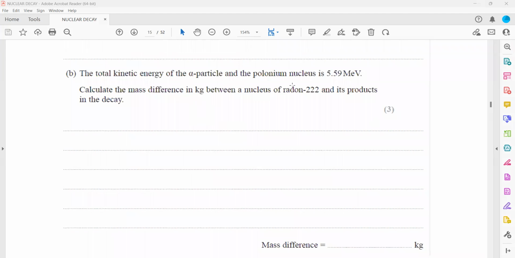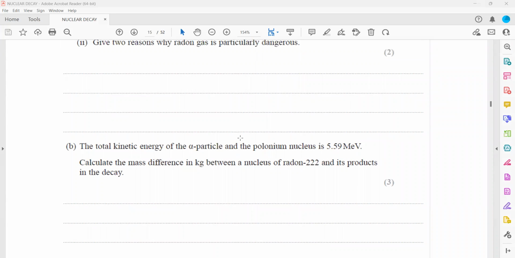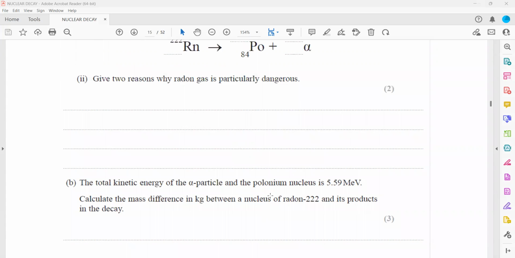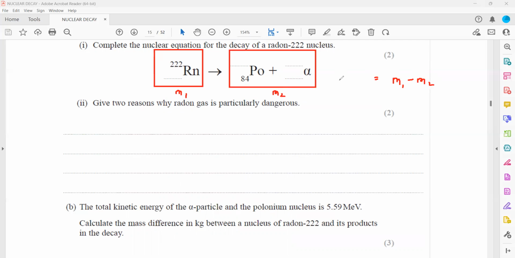The total kinetic energy of the alpha particle and the polonium is 5.59 mega electron volt. Calculate the mass difference in kilograms between the nucleus of radon and its products. So we have to calculate the mass defect. Radon has a mass, for example M1, and the alpha particle and polonium have a mass M2. The difference, M1 minus M2, will be the mass defect, and that mass is converted into energy.